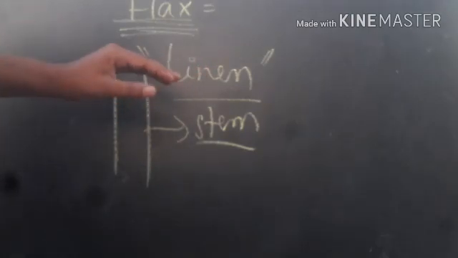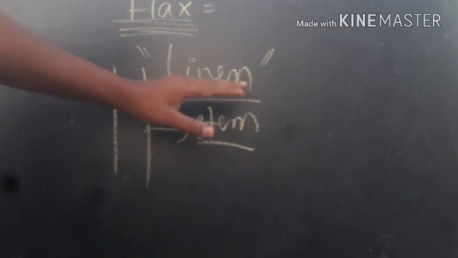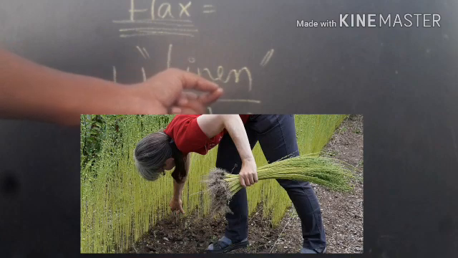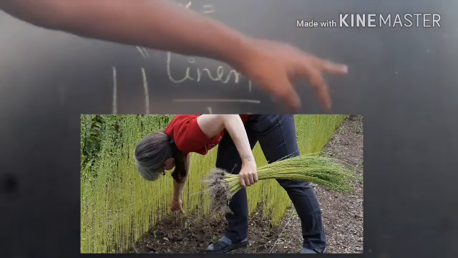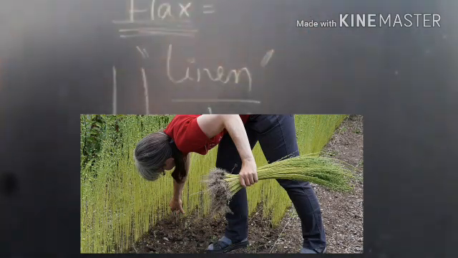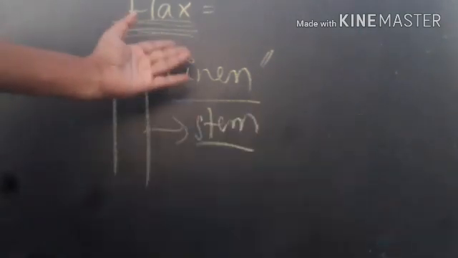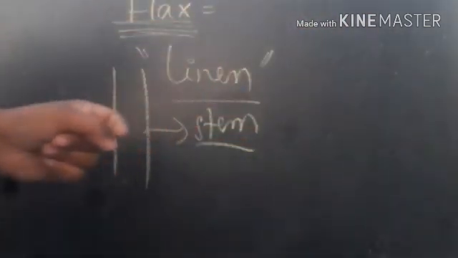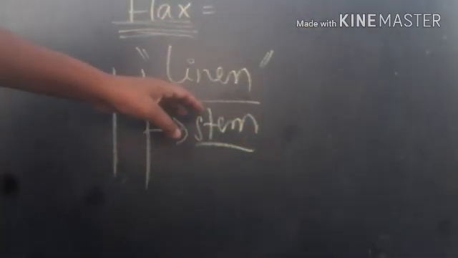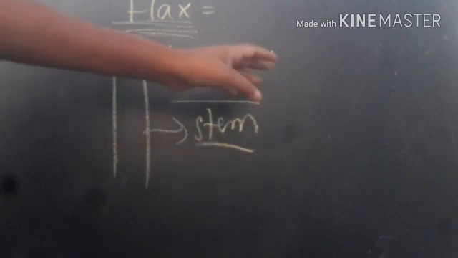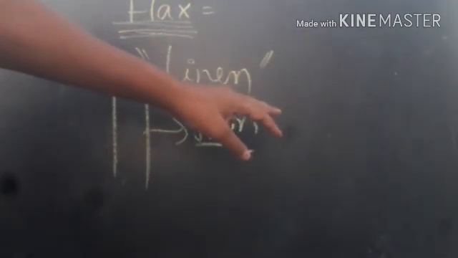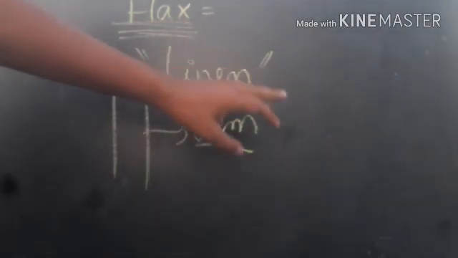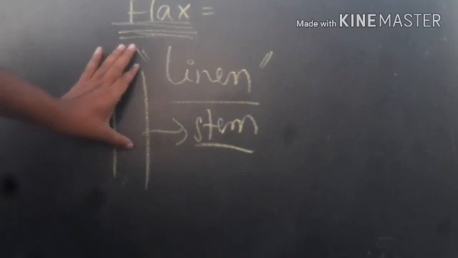Linen fabric or linen fiber is utilized for making bed sheets, shirts, etc. And thus, in addition to the cotton plant, the flax plant is also cultivated to obtain the fiber called linen. Linen fiber is very soft when compared to cotton fiber, and it is somewhat more expensive than the normal cotton cloth, right? So by using the flax plant also we are able to obtain the fiber from the stem.